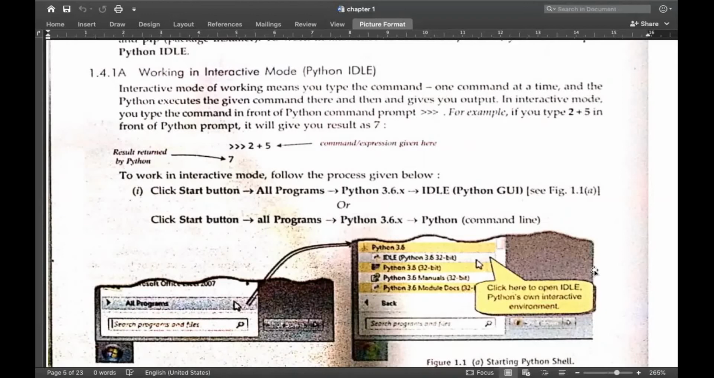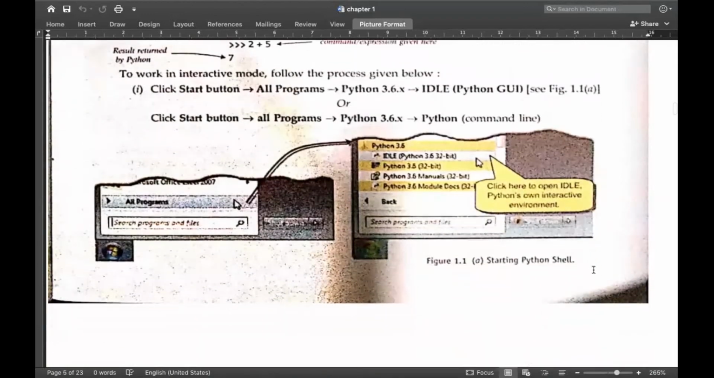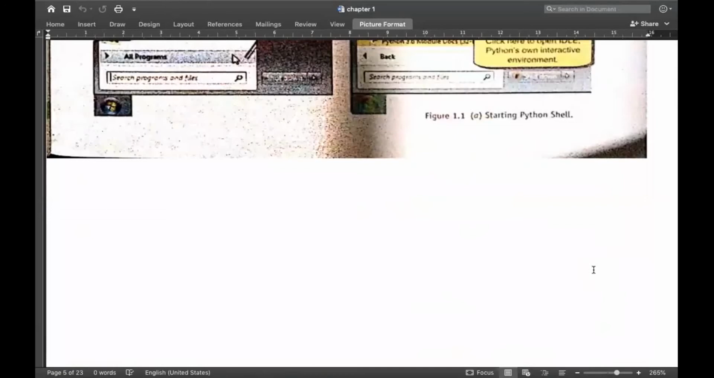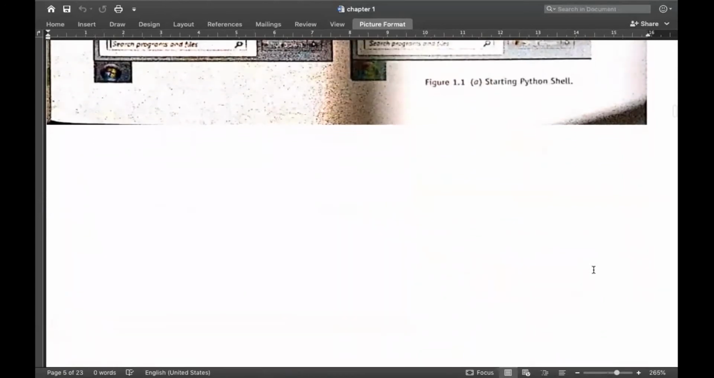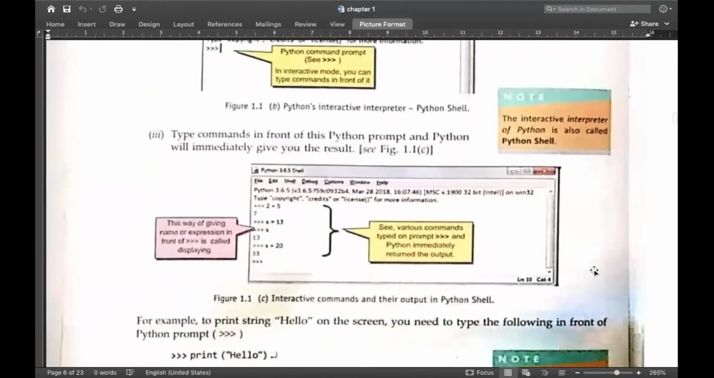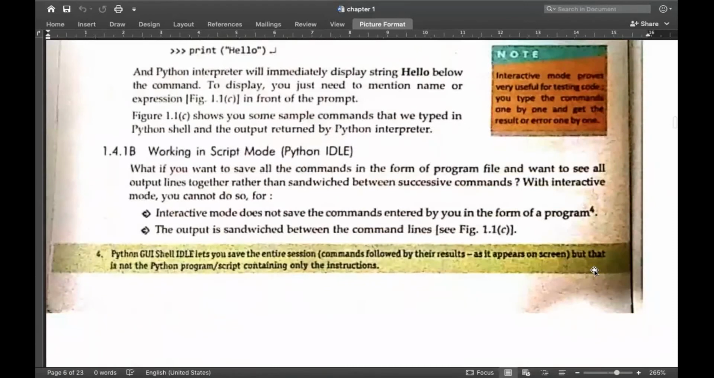So I suggest for beginners, you start with Thonny or Jupyter Notebook or Python shell mode, interactive mode only. Okay, so this was the process to download Python and the different resources for Python to work with.